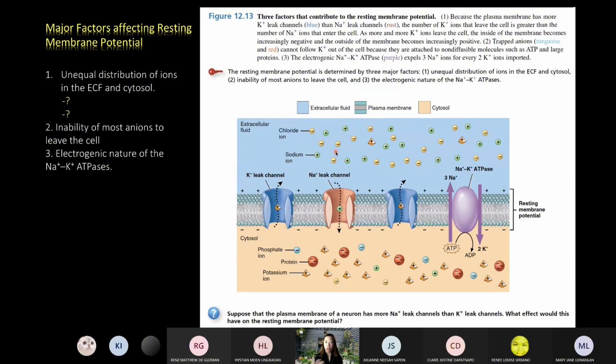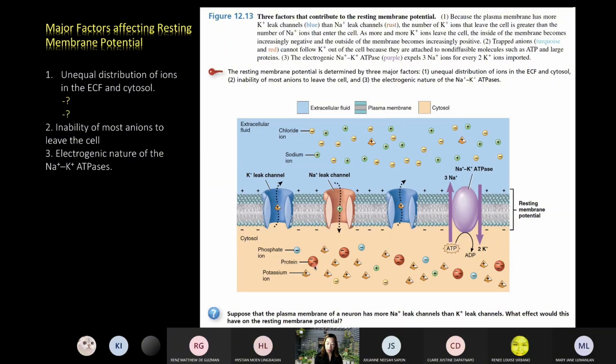It's because animal cells are normally bathed in sodium chloride solution. Now in the cytosol, the liquid part of the cytoplasm, the major cations are the potassium ions, and the major anions are the phosphates and the amino acids in proteins.